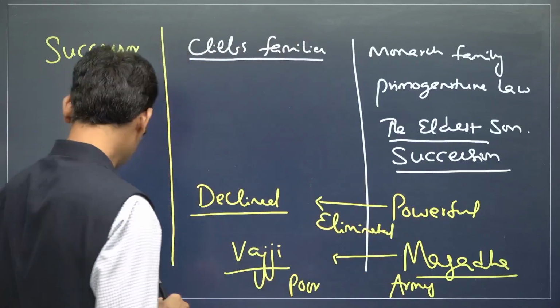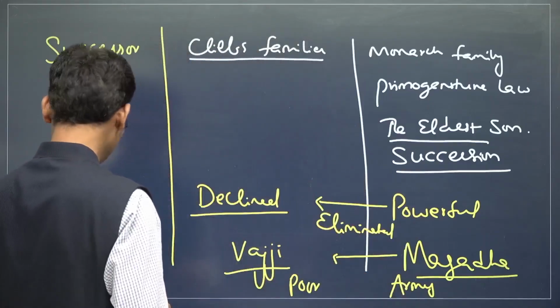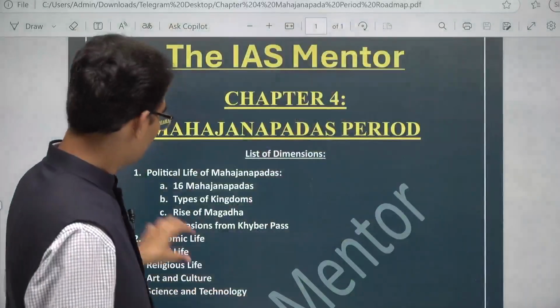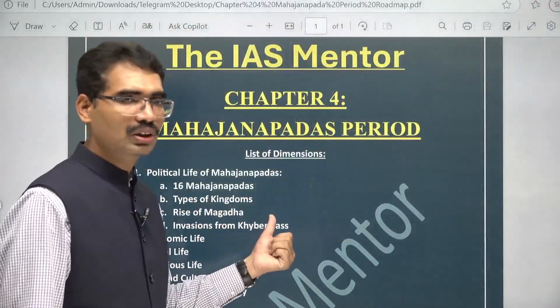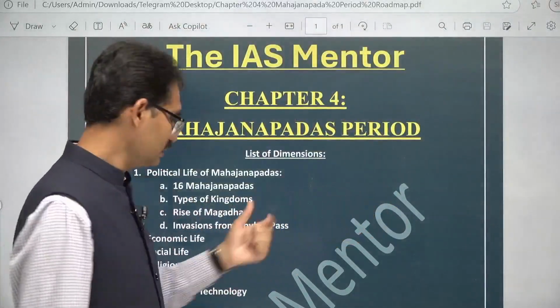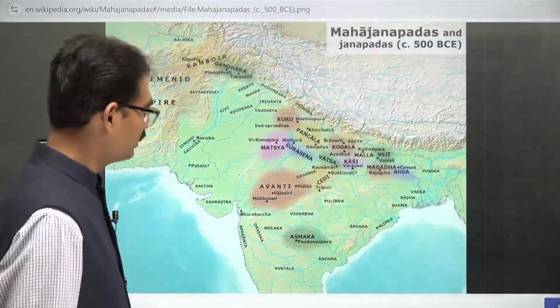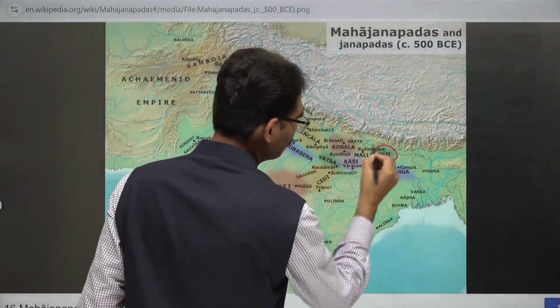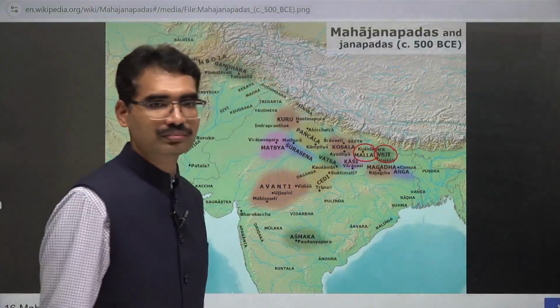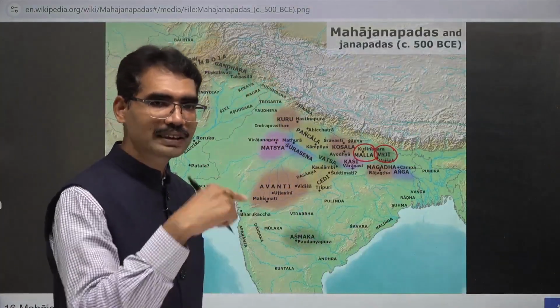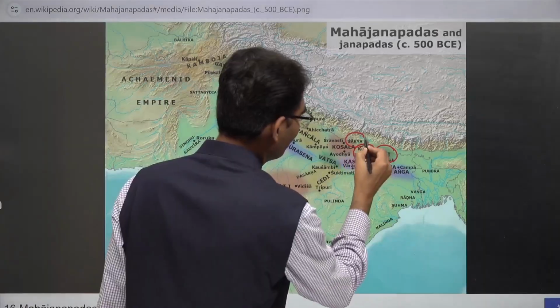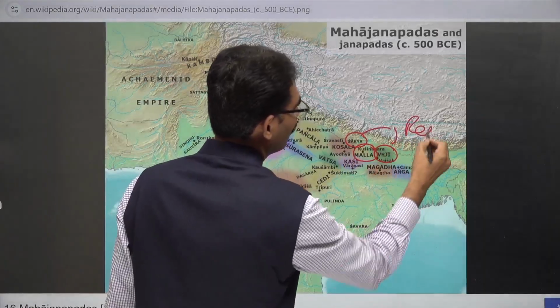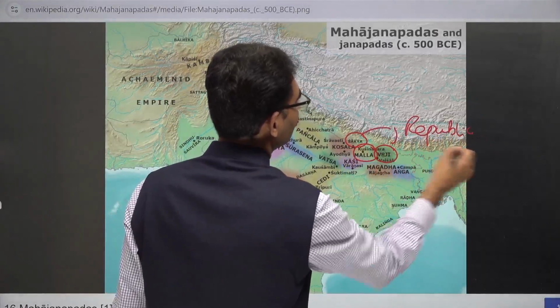It's a very important question. Types of kingdoms. One is monarchies, another one is Ganarajyas. What are they? If I show you, identify this: Vajji, Malla is an example of republics. They are called republics.